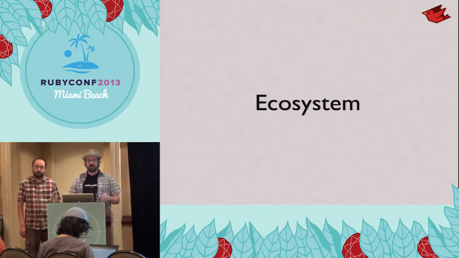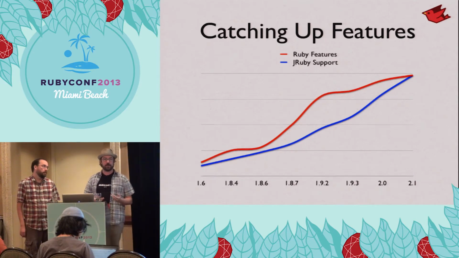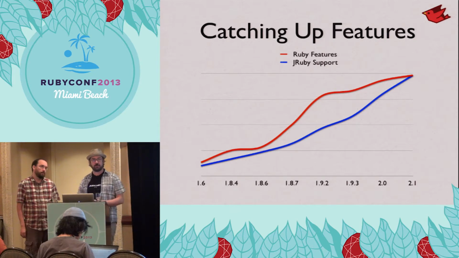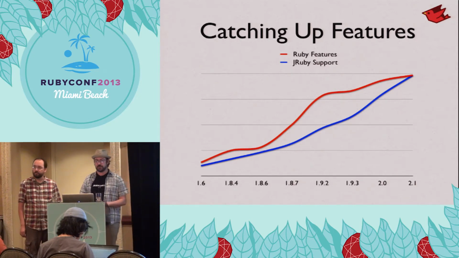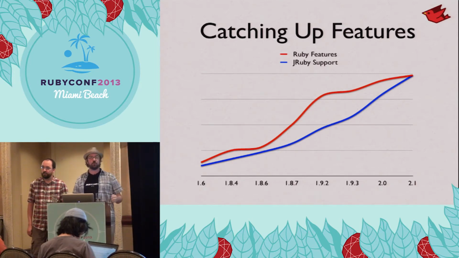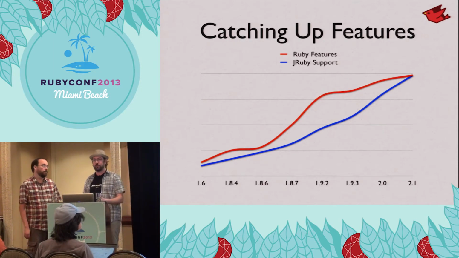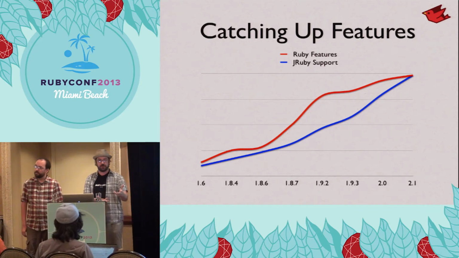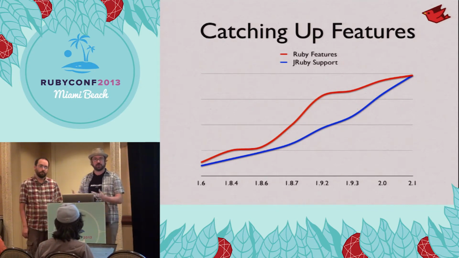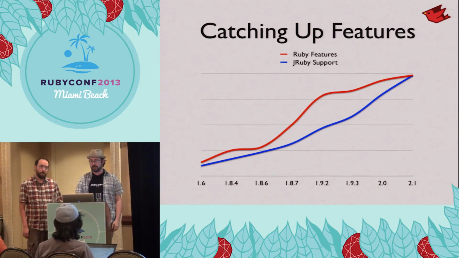I'll talk a little bit about what we're doing to improve the ecosystem going forward. Probably the most difficult part of developing JRuby, and where we've definitely spent the most amount of time, is simply on compatibility. We're constantly chasing a moving target, MRI, which has at various times had very fast development progress and added large features. And so we've always kind of been trying to catch up. What we're hoping is that with JRuby 9000, we'll be able to match directly up with the 2.1 compatibility. Hopefully right around when they do the 2.1 release of MRI, we'll have all the features implemented. And then we'll be at our leisure to continue working on performance and runtime stuff, but hopefully now being able to stay in lockstep with MRI and the features that they add.